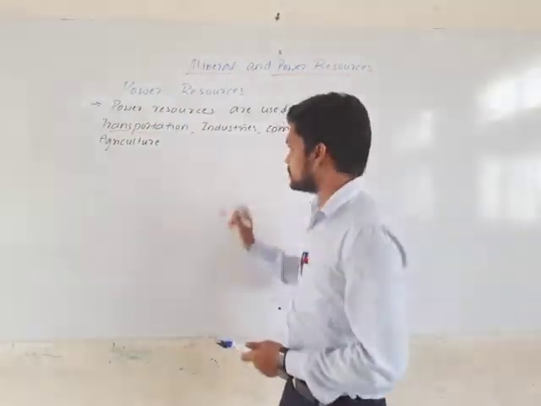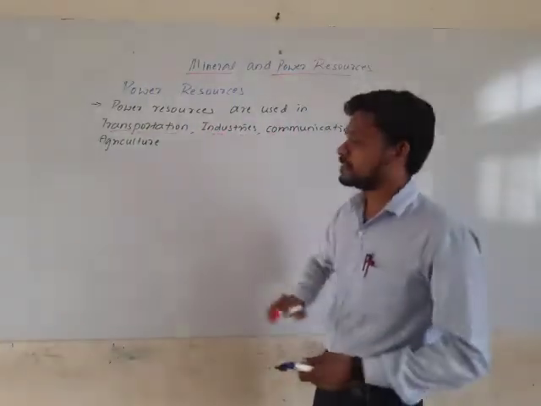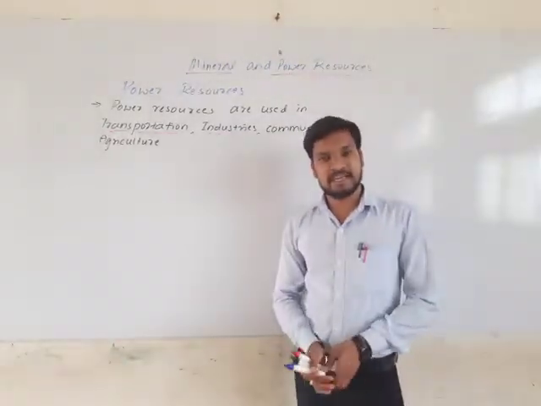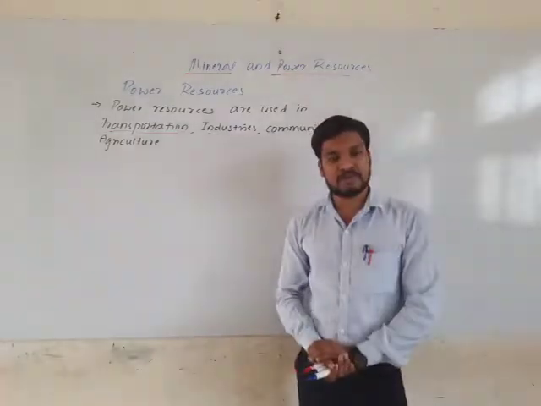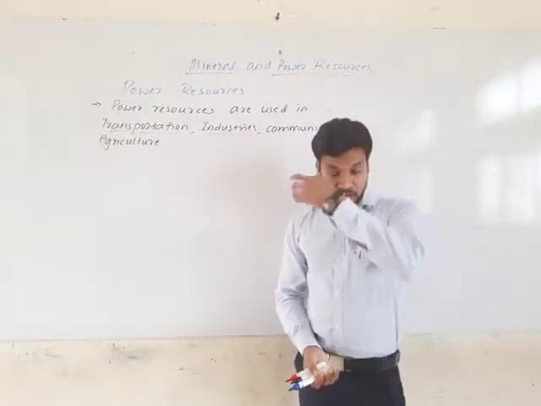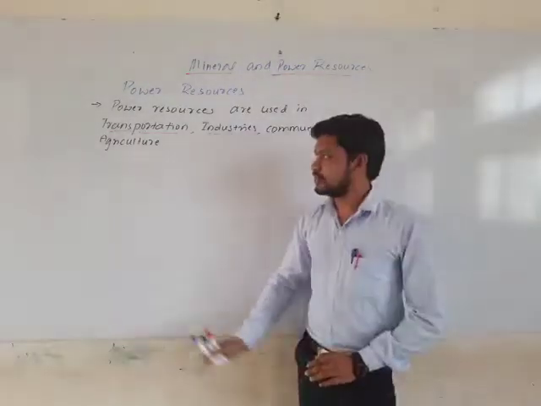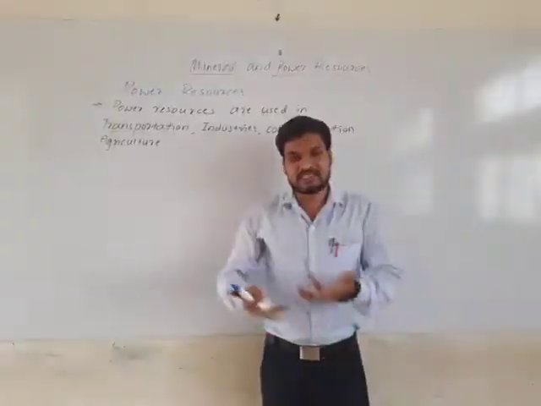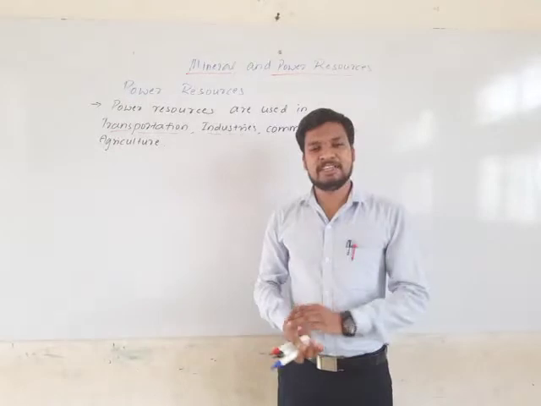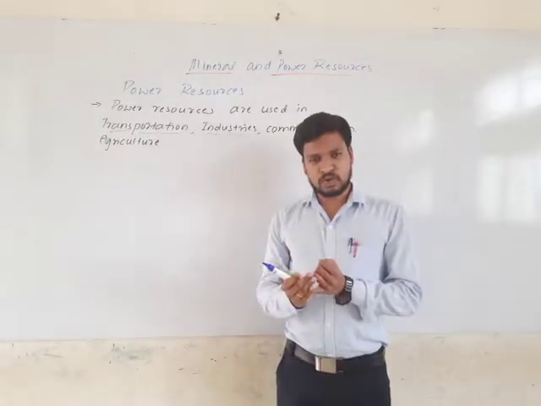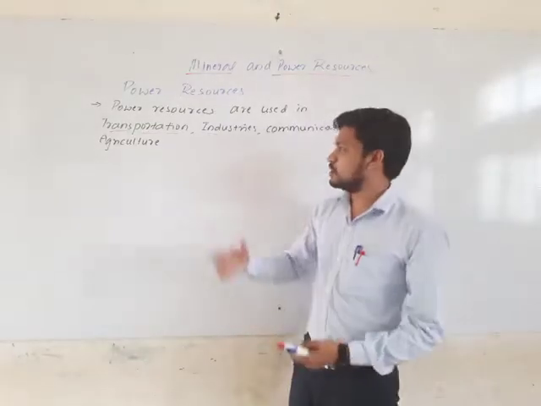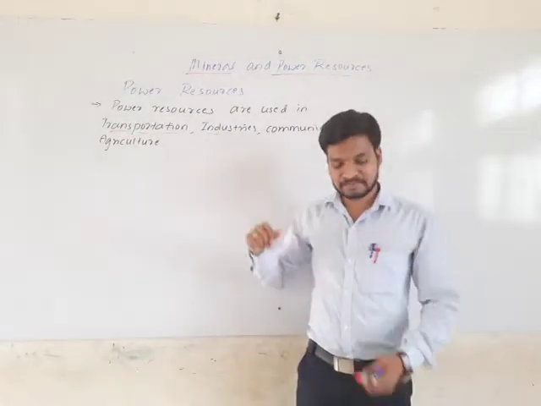Not only for transportation, mainly in the industries, since industrialization began in India about one century ago, we have been making use of power resources. Coal was used to get steam to run the steam engine. Nowadays petroleum and diesel are used to run the machines in the industries.